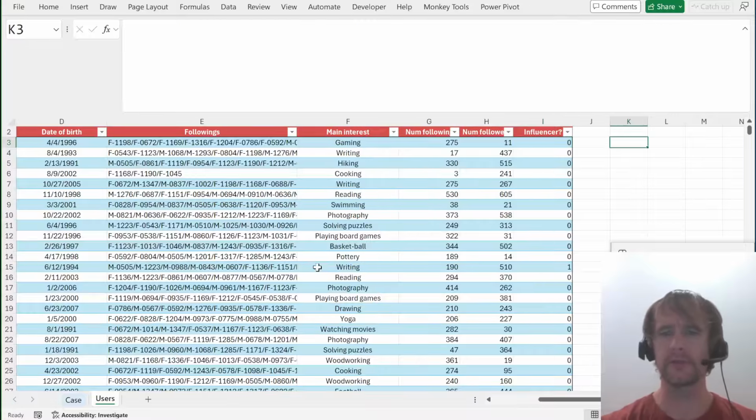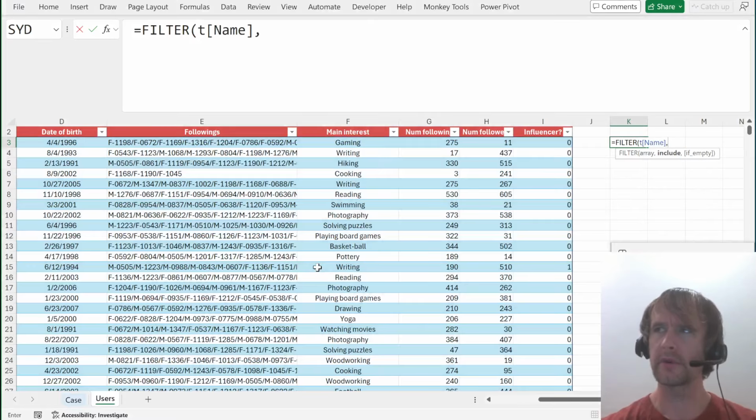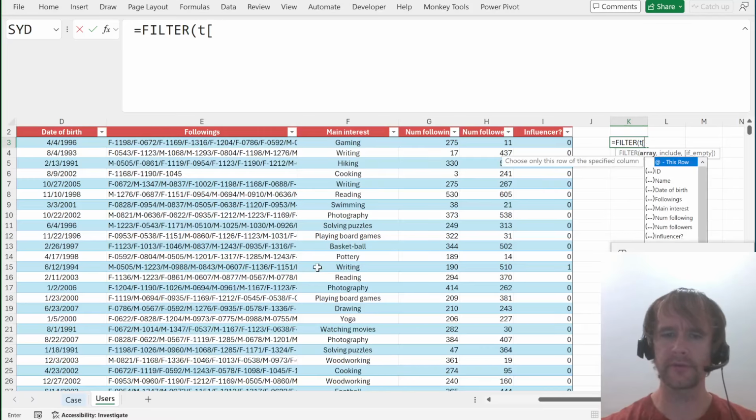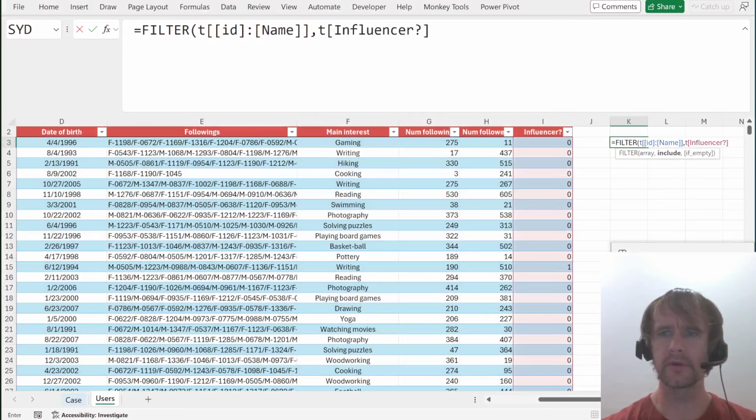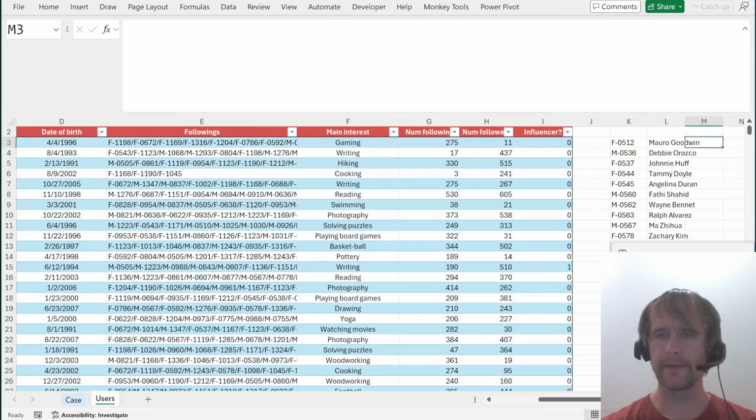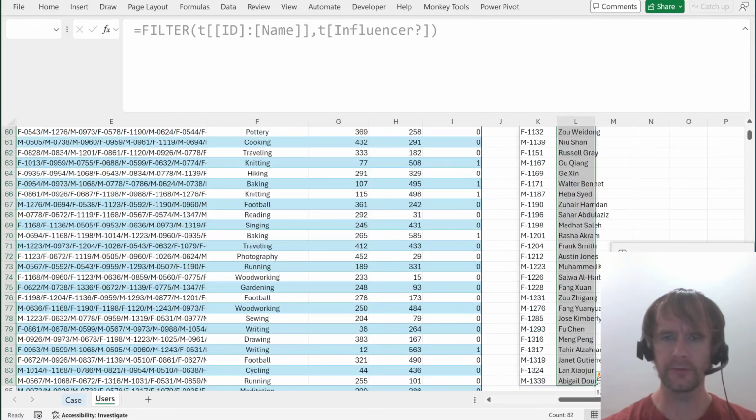So first thing, I think it'll be useful to have just a list of influencers. So filter T name. Do I want name or ID? I want ID actually, because the ID is what you'll find in here. It's filter T ID. Well, actually both. I want ID and name, where T influencer, and there they are. So these are my 82 influencers.